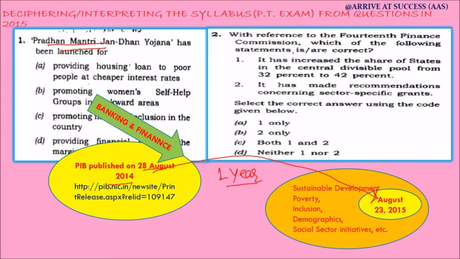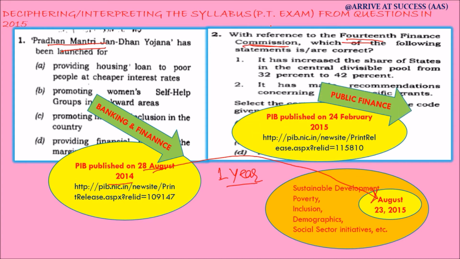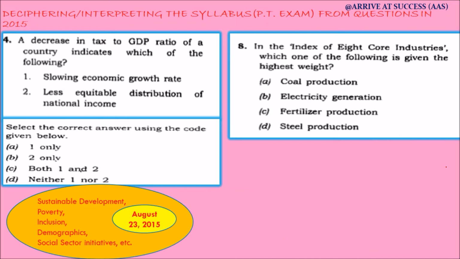The second question relates to the 14th Finance Commission, and information regarding it was published by PIB on 24th February 2015, which is around 5 months before the date of examination, and it relates to the topic of public finance.